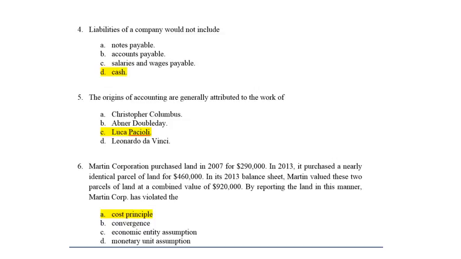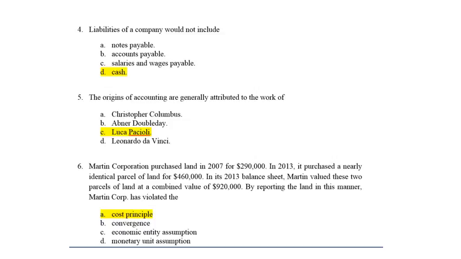Okay, all right. So let's take a look at this next one. Martin Corporation purchased land in 2007 for $299,000. In 2013, it purchased nearly identical parcel of land for $460,000. In its 2013 balance sheet, Martin valued these two parcels of land at a combined value of $920,000. That must be $460,000 plus $460,000.